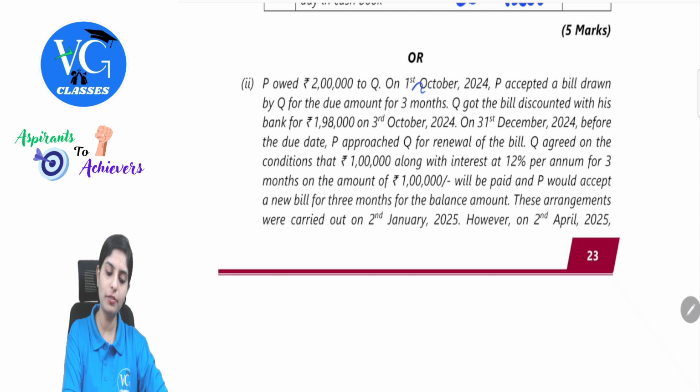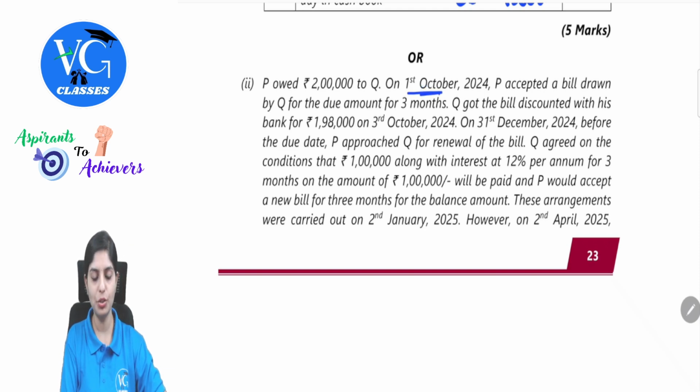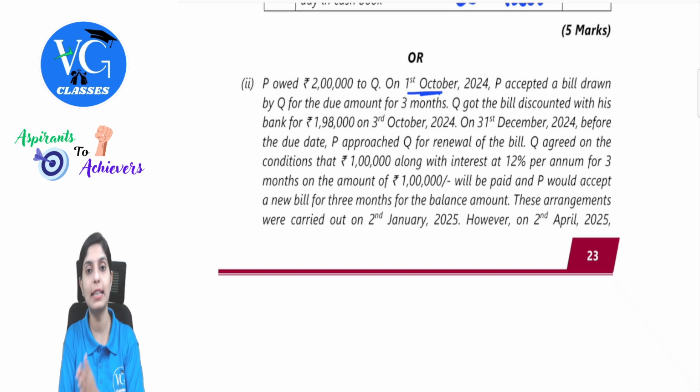So on 1st October bill drawn, the actual due date was falling when, if it is for 3 months, October to November, November to December, December to Jan. So on 1st October, 3 days of extra, it would have been 4th of Jan. So on 31st December, P is walking to Q for asking extension.